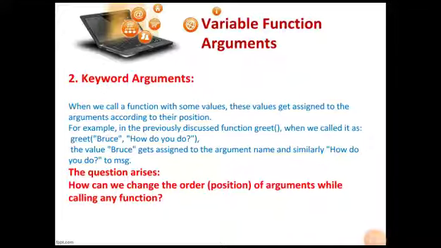When we call a function with some values, these values get assigned to the arguments according to their position. This is the case of fixed position arguments, where we can't change the position of arguments, like in the previous example. For example, in the previously discussed function greet, when we call it as greet Bruce, how do you do, the value Bruce gets assigned to the argument name, and how do you do is assigned to the msg parameter. So now the question arises, how can we change the order of arguments while calling any function?